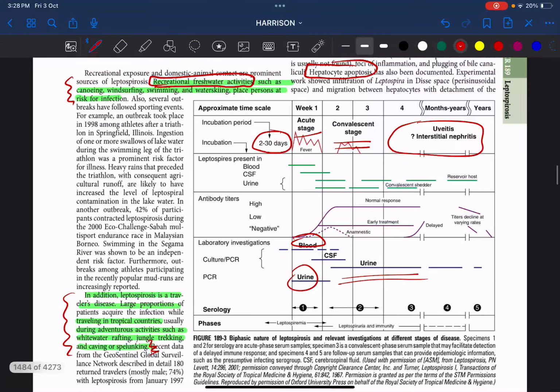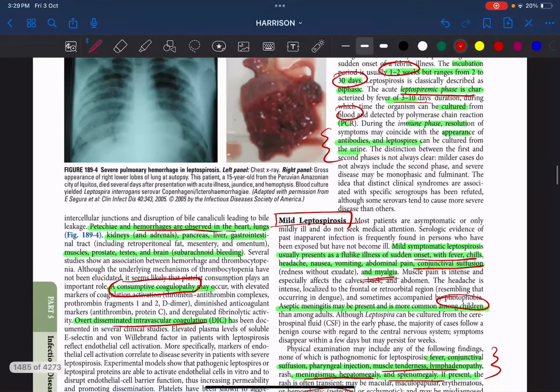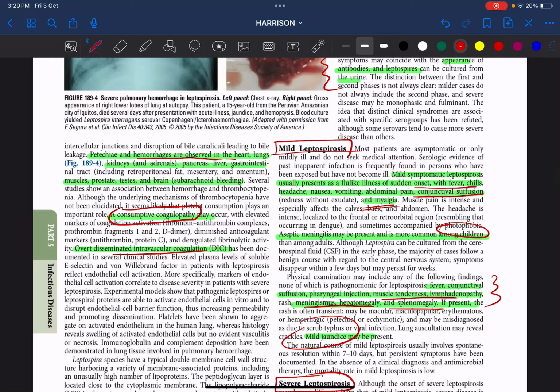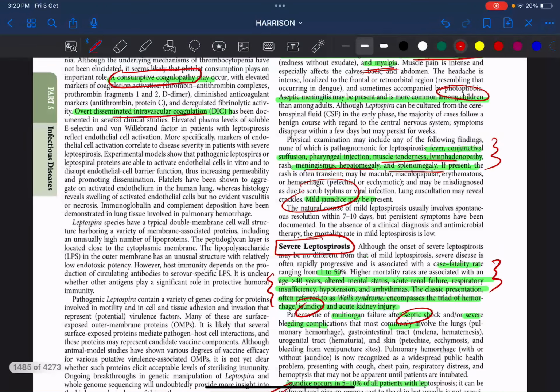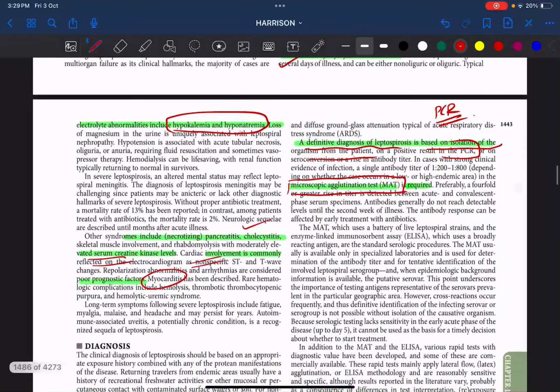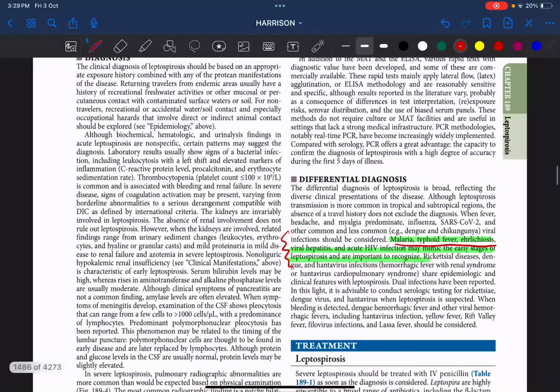In the first week, always remember it is blood PCR. In the second and third weeks, we can go for MAT, microscopic agglutination test. And the rest of the time we can go for urine PCR. Finally, the patient will end up in consumptive coagulopathy or DIC. Mild leptospirosis overlaps with other diseases like malaria, typhoid and so on. Coming to severe leptospirosis, remember it is always about the high mortality of 50%, and that is called Weil syndrome. The classic presentation is hemorrhage, jaundice and acute kidney injury. So whatever it may be, always remember PCR.